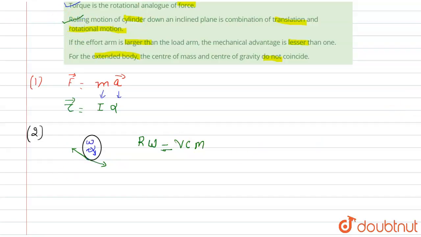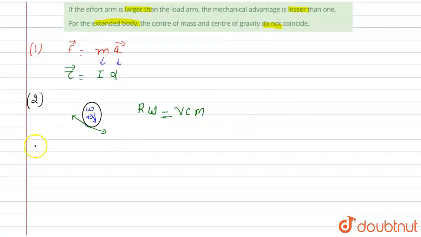Now come to the third statement. If the effort arm is larger than the load arm, the mechanical advantage is lesser than 1. So come to the third point. Like we understood with the help of a diagram, here is an effort E, and here we apply a load L, and this is the effort arm and this is the load arm. The effort arm is larger, that's why we use a capital R, and the load arm is smaller.